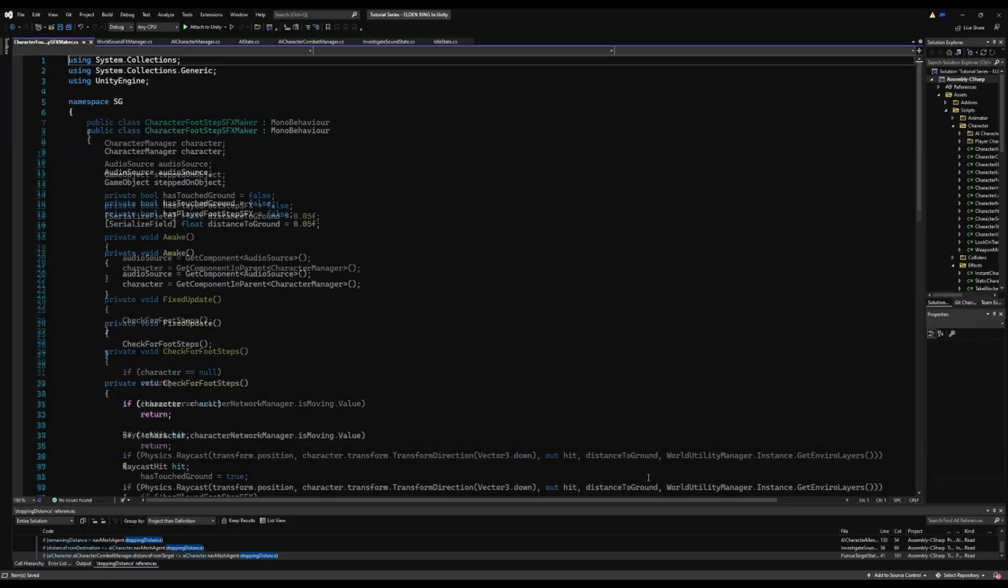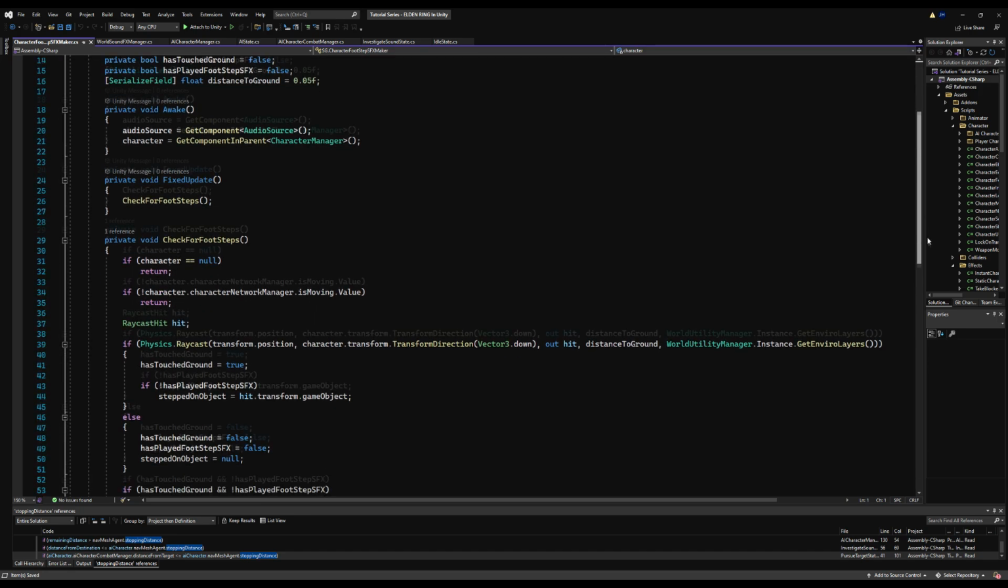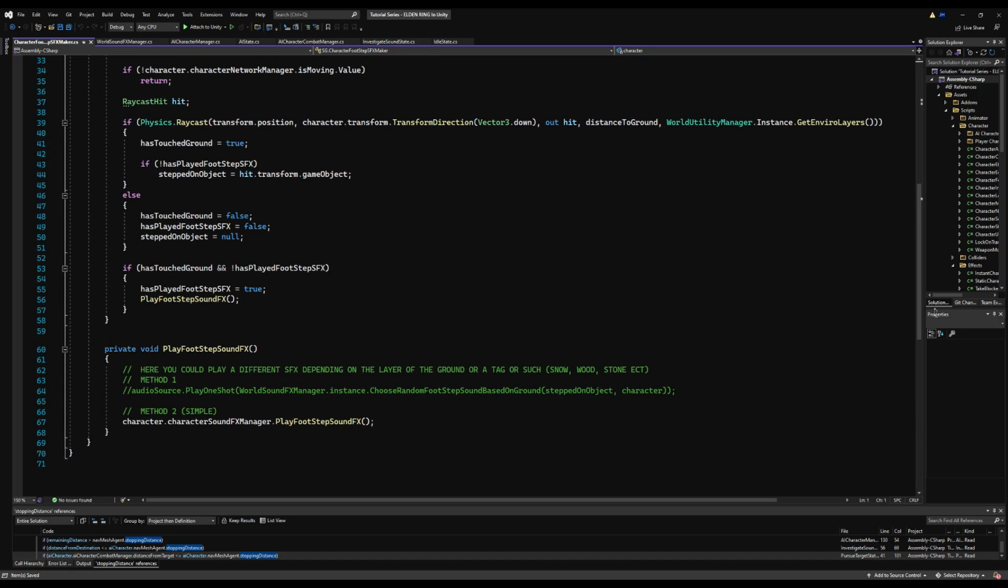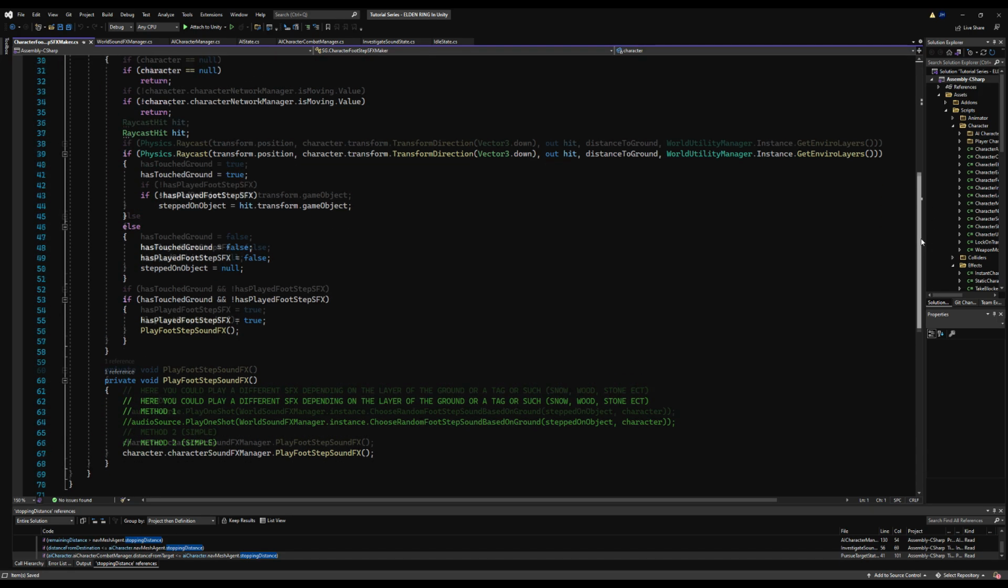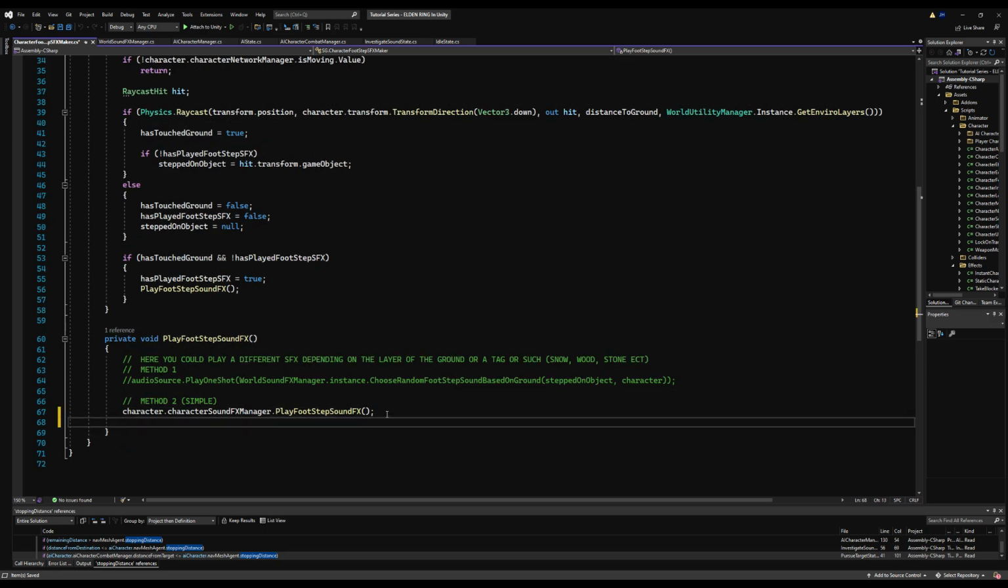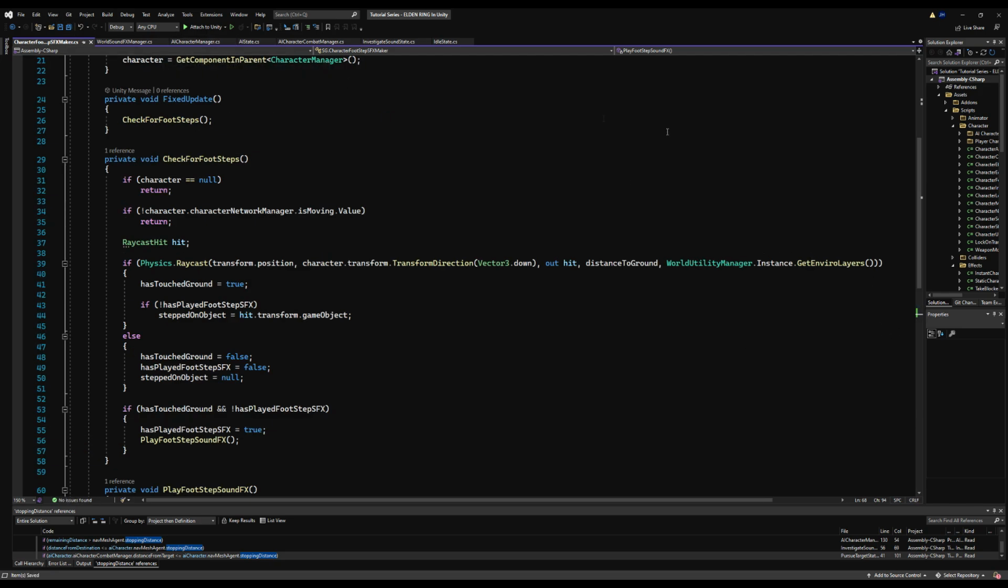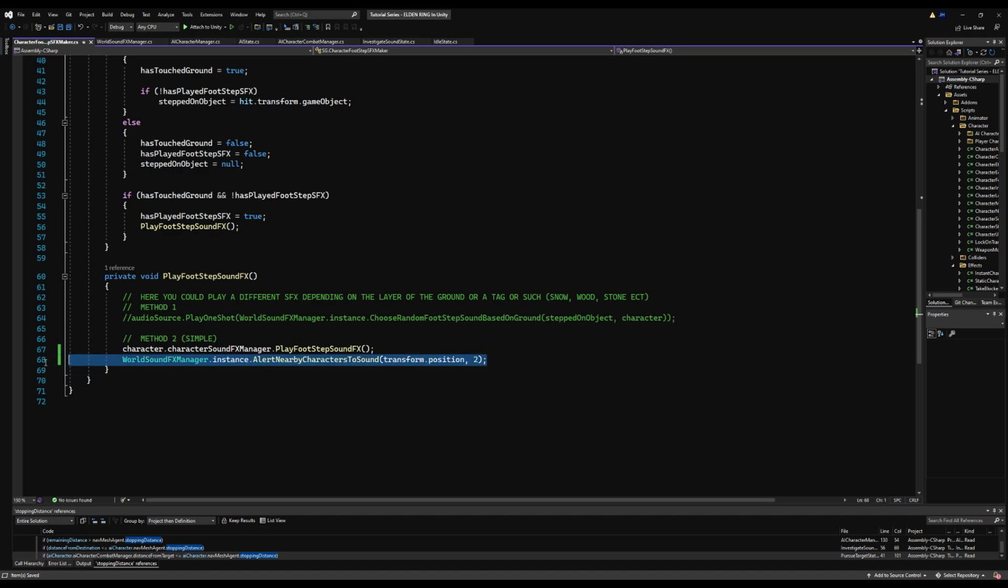All right, let's save that. Next, let's go over to our character footstep maker, and you could just put it down here under play footstep sound effect. You could say, anywhere down here really, world sound effect manager, instance dot alert nearby characters to sound. We pass the position of the sound, which will be transform.position, and you can make the range whatever you want, say 2 meters, like so. But every character who walks will now alert other characters, so we don't want to do that, or maybe you do. I'm going to copy this and remove it from here.